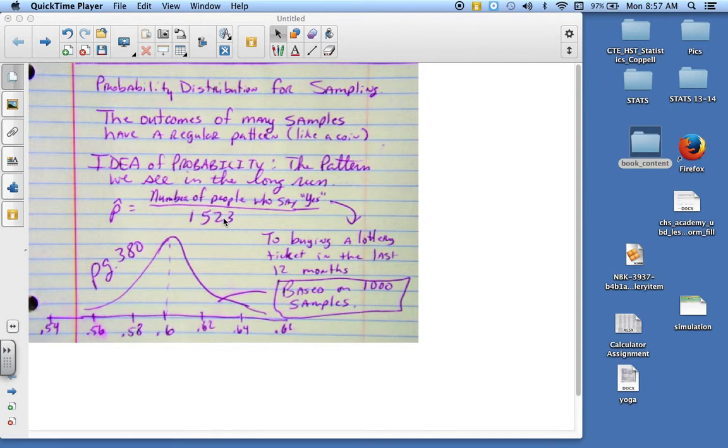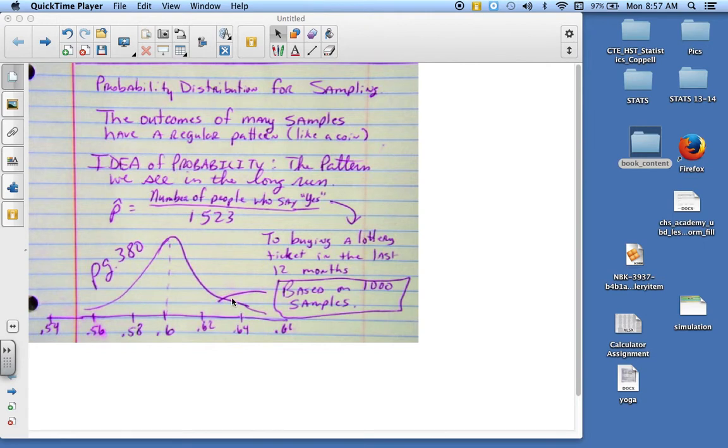1,523 people whether or not they bought a lottery ticket within the past 6 months, well, the way you can come up with this probability is p hat equals the number of people who say yes divided by your sample size. Well, if I were to do this sample 1,000 times, your result is going to be a distribution sort of like the histogram or this normal plot down below.